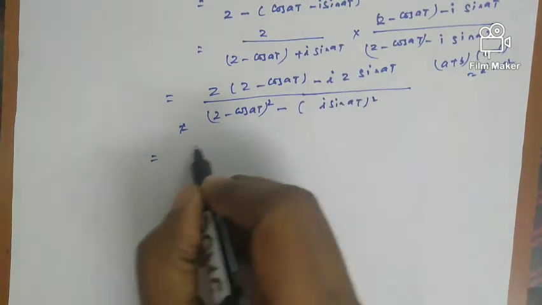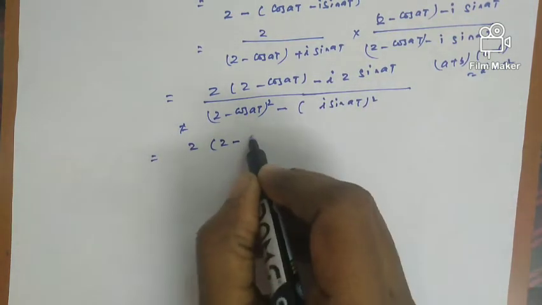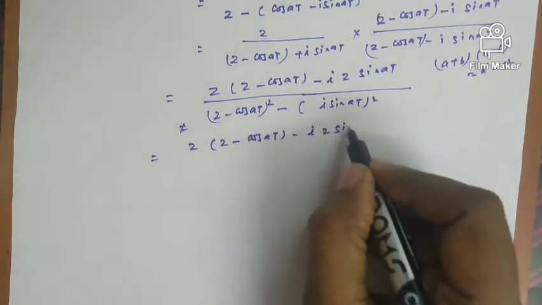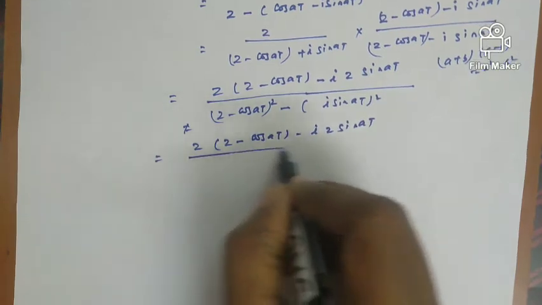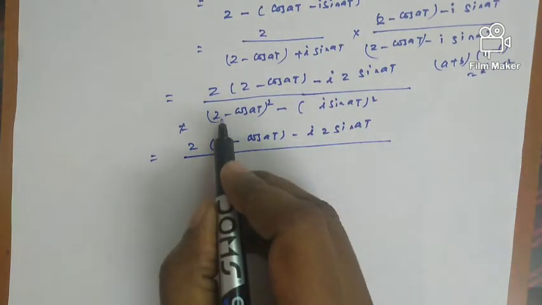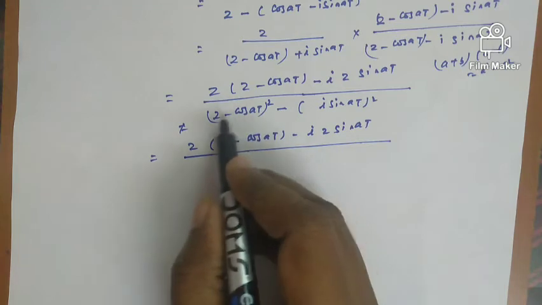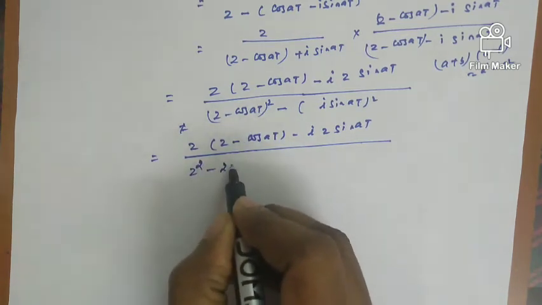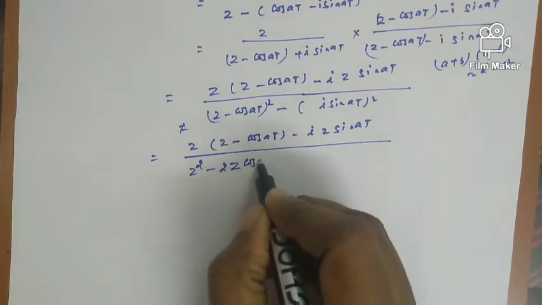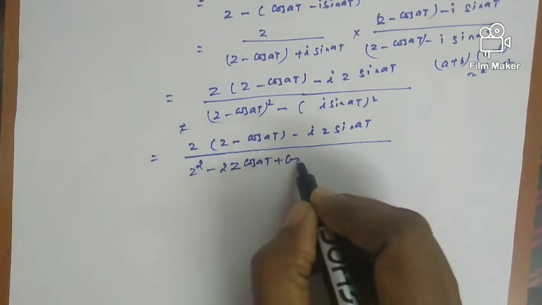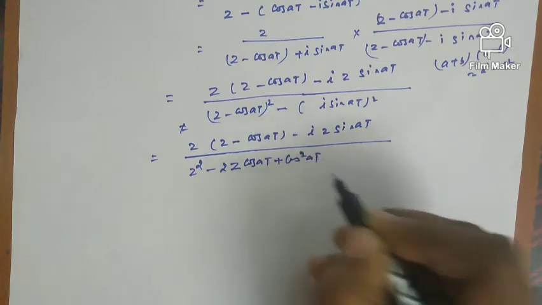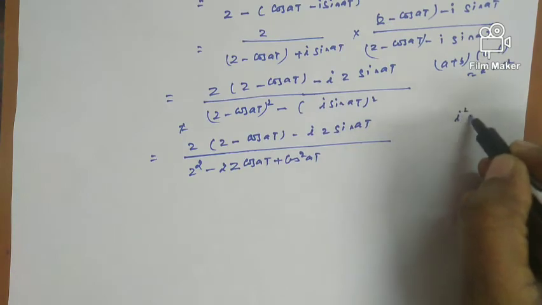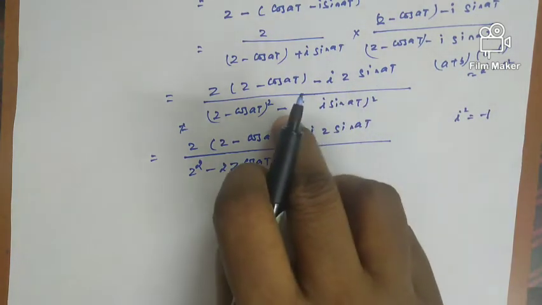Now this is equal to z into z minus cos a t minus i z sin a t divided by, this z minus cos a t can be written as a square, a minus b the whole square. So the result is a square minus 2ab plus cos square a t, and here it is i square. i square value is minus 1, minus into minus plus.